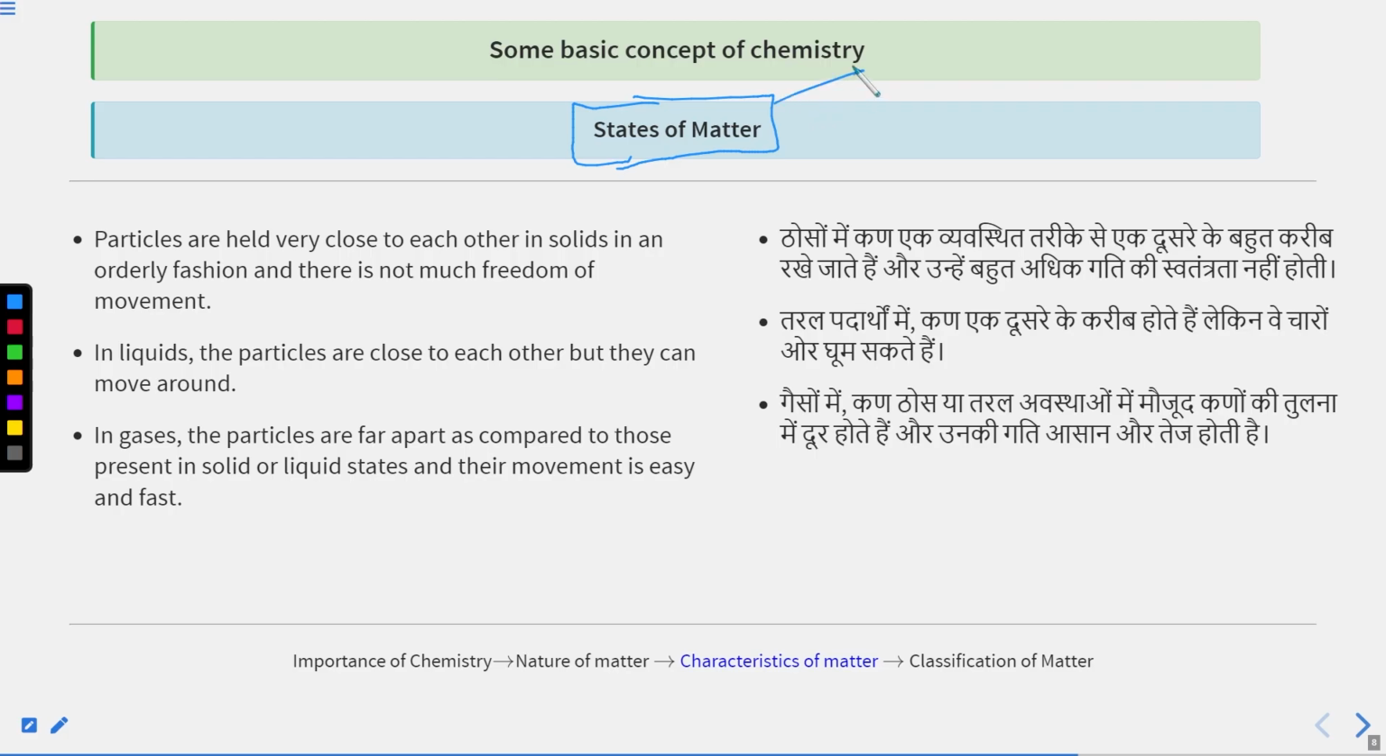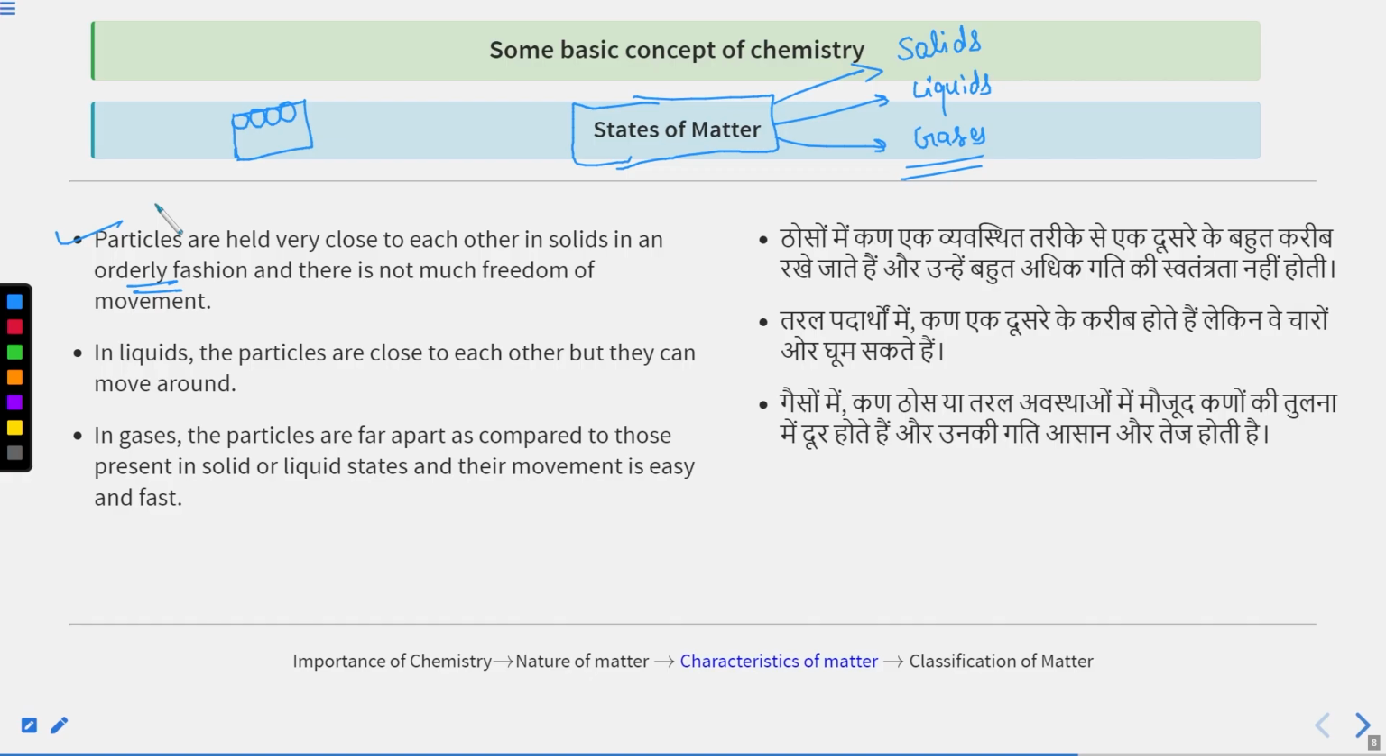Basically, matter can exist in three states, as I told you already: solids, liquids and gases. In case of solids, particles are held very close to each other, like this. They are very close to each other, and also they are arranged in an orderly fashion, and there is not much freedom of movement. They are not free to move. This is about the solids.